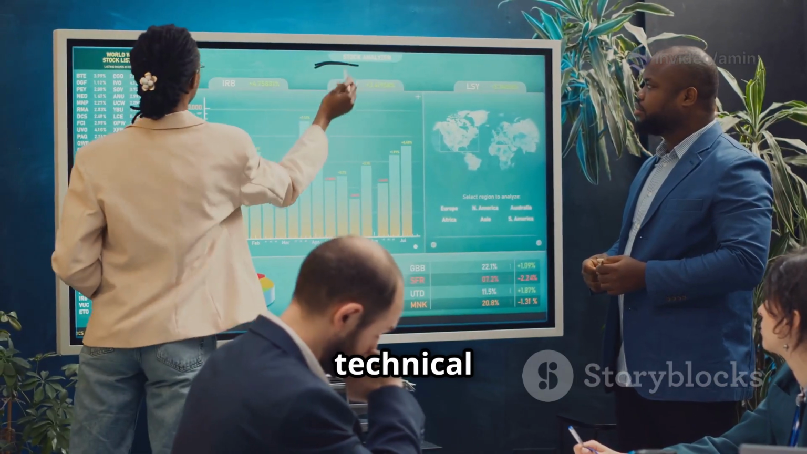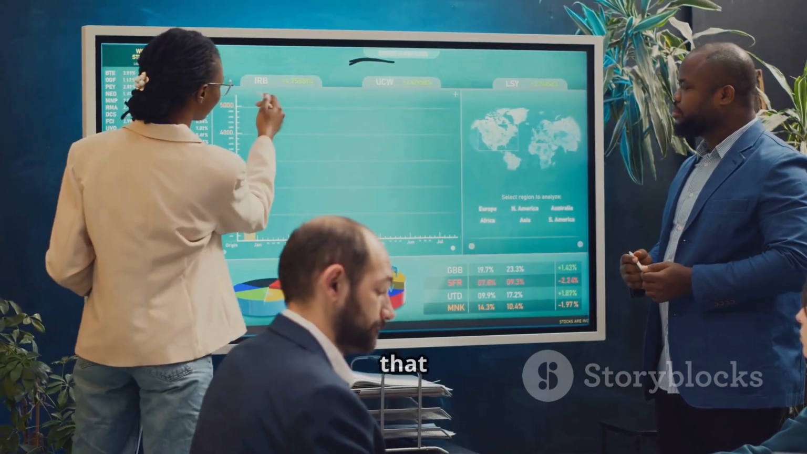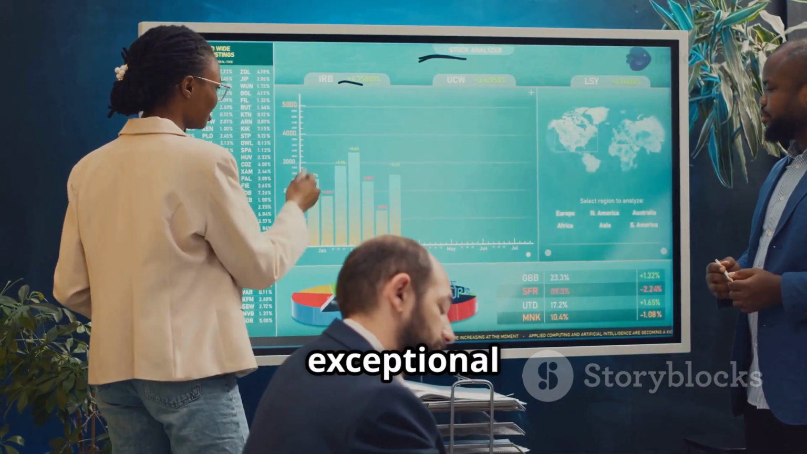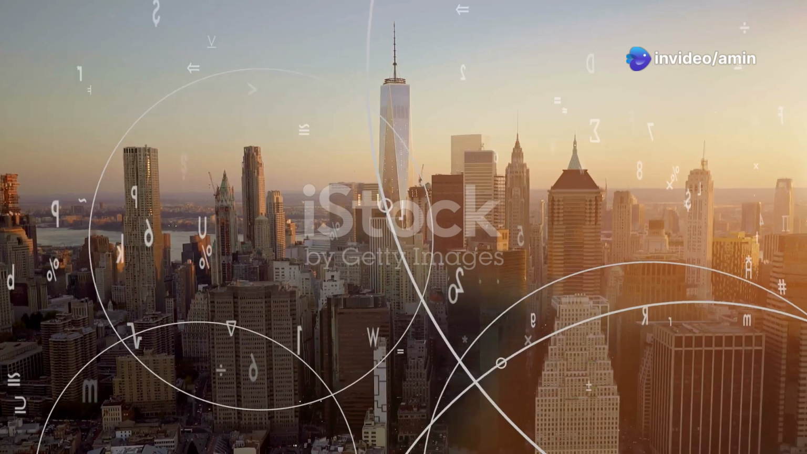APIs are not merely technical tools, they are strategic assets that empower businesses to innovate faster, operate more efficiently, and deliver exceptional customer experiences.